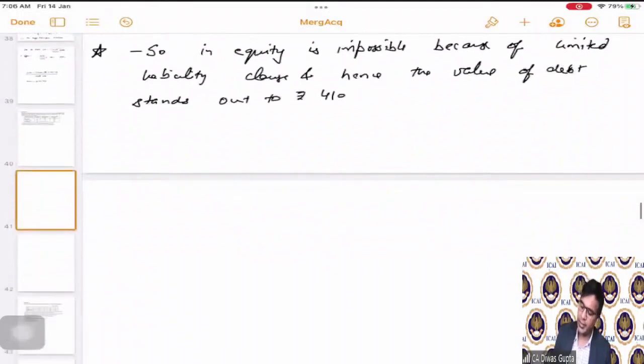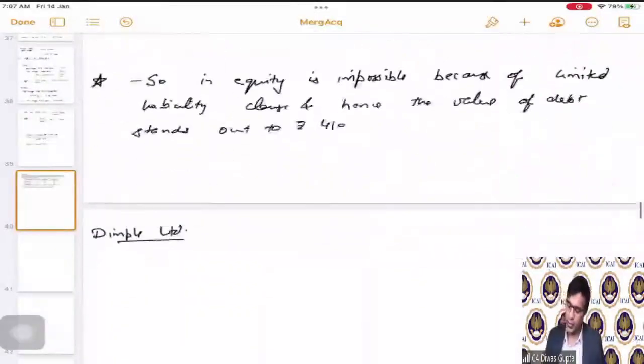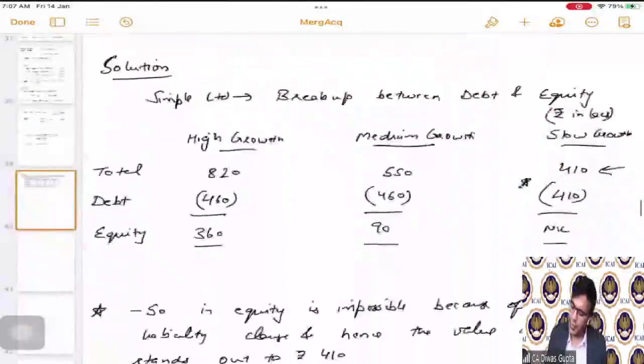Now, similarly for Dimple Limited, what are the total values that are given? 1050, 825, and the last one is 590.